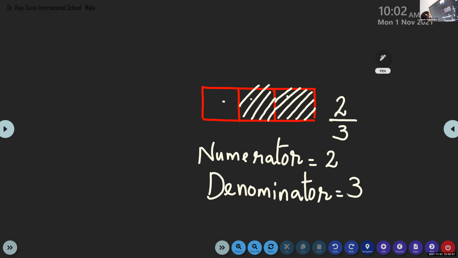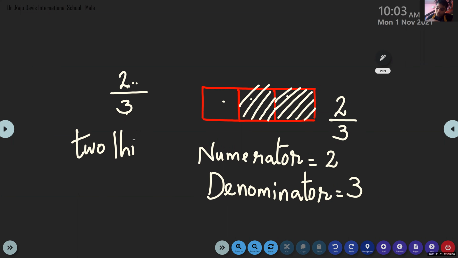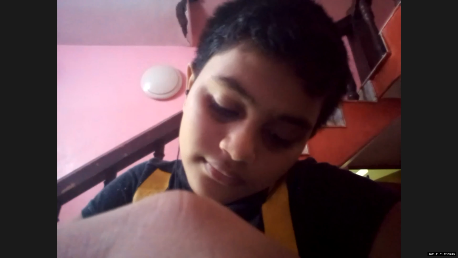The denominator is 3 and the numerator is 2. Now, children, how can I write this 2 by 3 in word form? Out of total, how many? 3. So, how will I say 2/3? 2/3. Okay, children? 2/3.